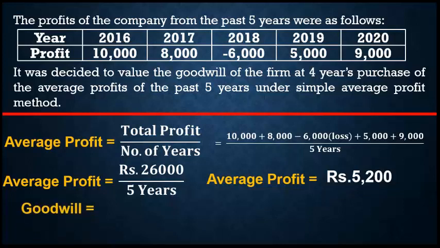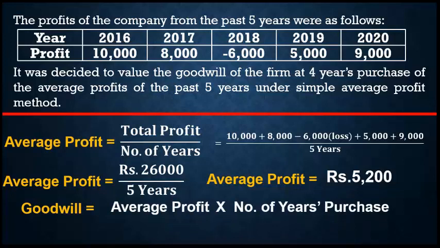Goodwill is equal to, what is the formula? Average profit into number of years purchase.